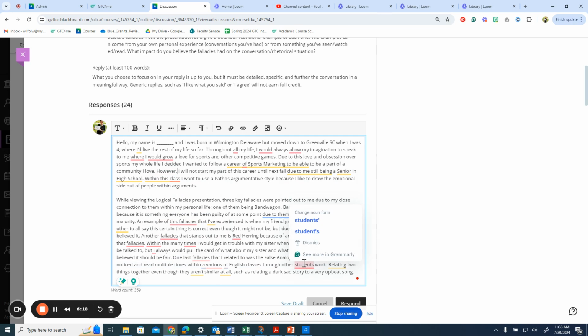Now, when we get down to something like this, notice it gives me two choices. It's telling me I need to use an apostrophe, which I do, that is correct, but it doesn't know whether I should put the apostrophe before the S or after the S. The question is, which one's correct? Well, Grammarly can't seem to tell based on the context of this sentence, but if we read it, it seems like the person who's posting this is talking about multiple students. And so in that case, you'd want to use the apostrophe after the S, which is what we do when the possession is for a plural noun, versus before the S, which is a singular noun.